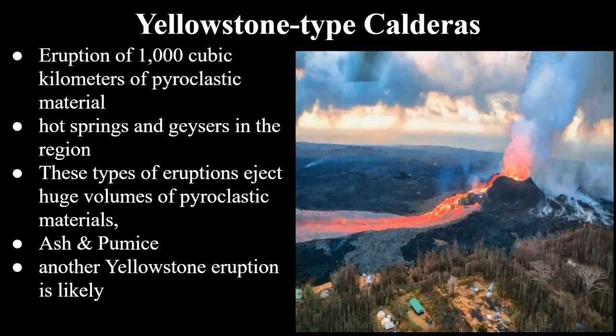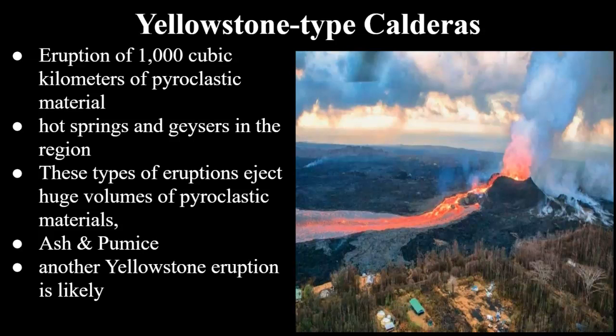Historical and devastating eruptions, such as Mount St. Helens, are not even close to as dangerous as the eruption that happened 630,000 years ago in the now-occupied Yellowstone National Park, when an eruption of approximately 1,000 cubic kilometers of pyroclastic material occurred. The remains of this event are numerous hot springs and geysers in the Yellowstone region.